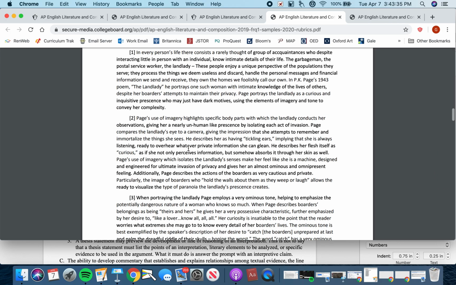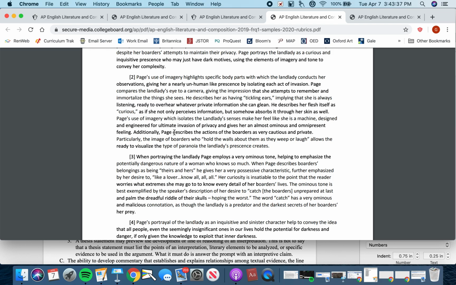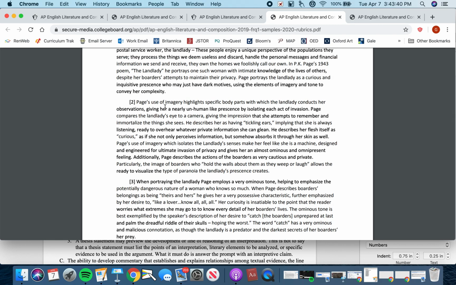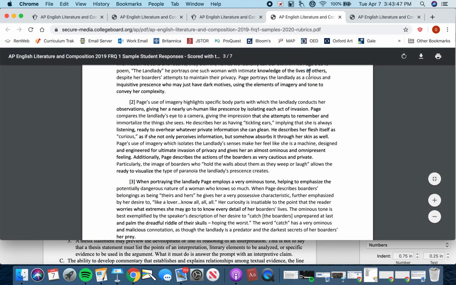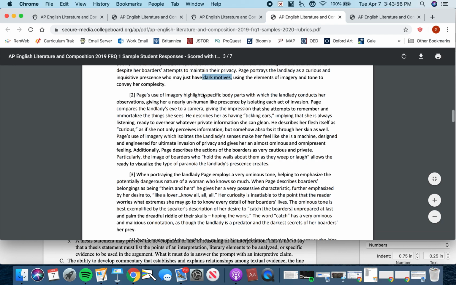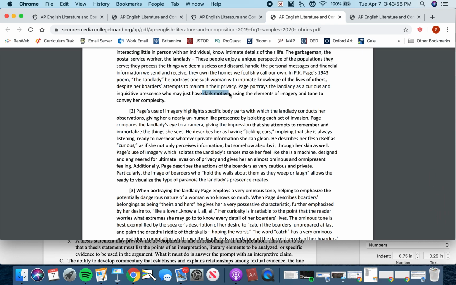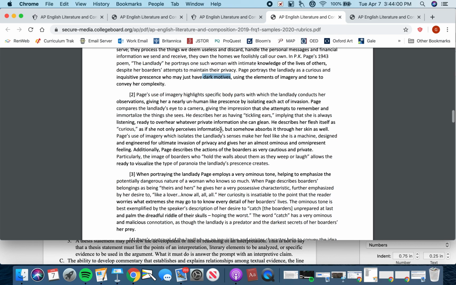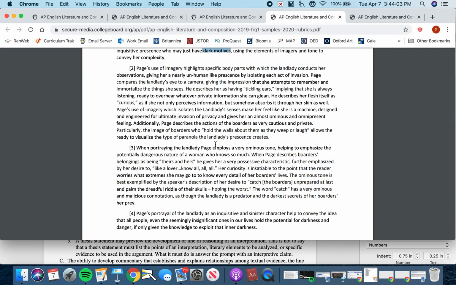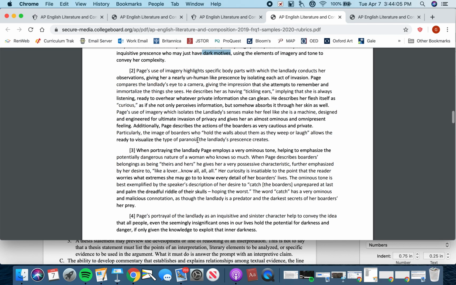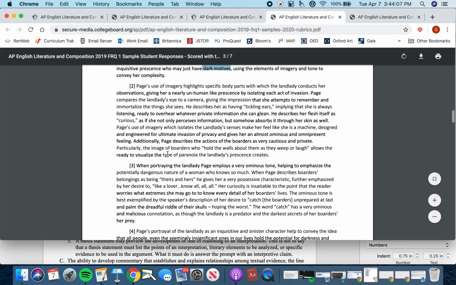The body paragraphs then get into offering evidence and commentary that develops that assertion, characterizing the landlady as both curious and inquisitive, but also perhaps dark in her motives. The essay explores and unpacks some of those dark motives using the text of the poem, which strengthens the thesis and makes the essay better. If you want to read through all these body paragraphs, you absolutely can.